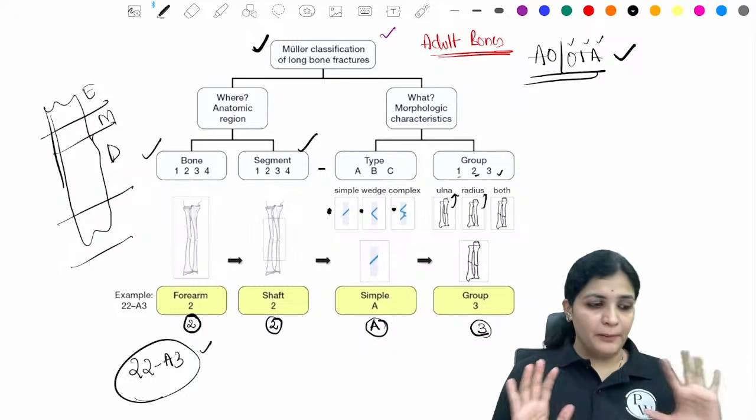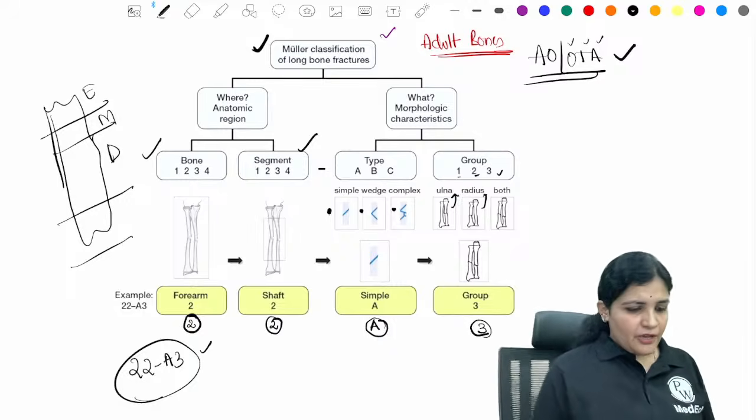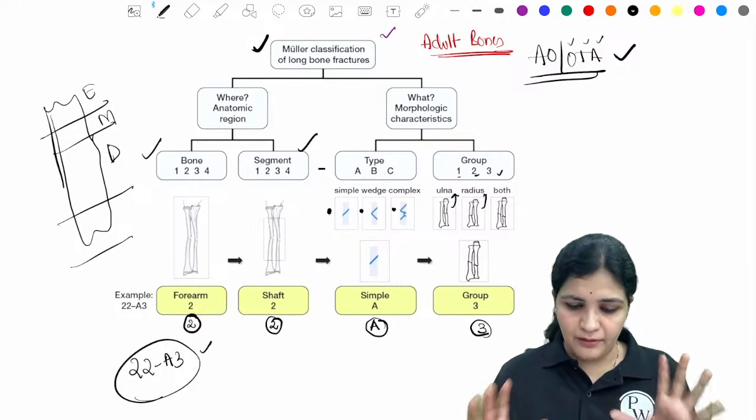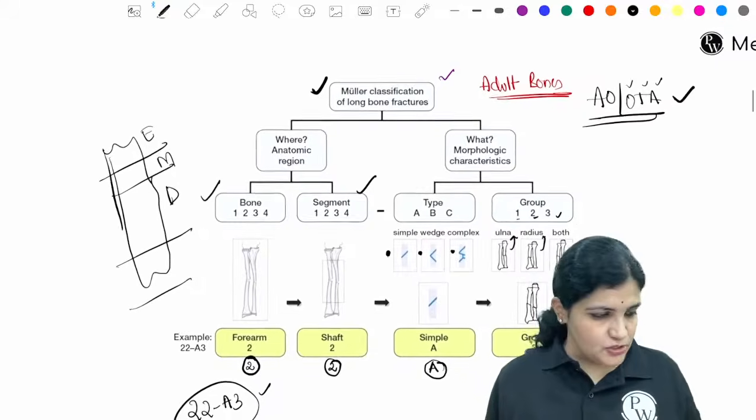I've just put it for people who want to secure the highest marks. Okay, you can just understand it once you go home and read it again, right? So this is the classification of the bone fractures.